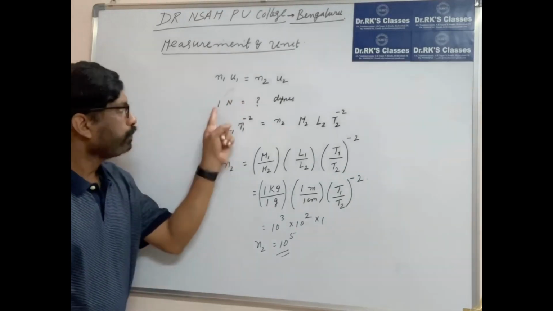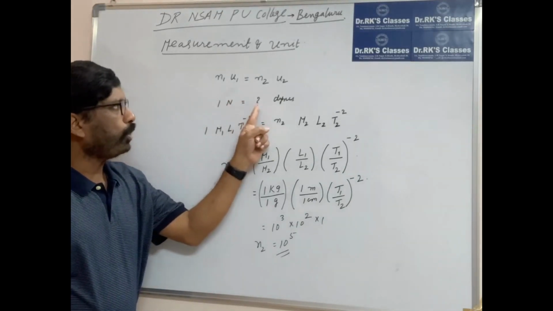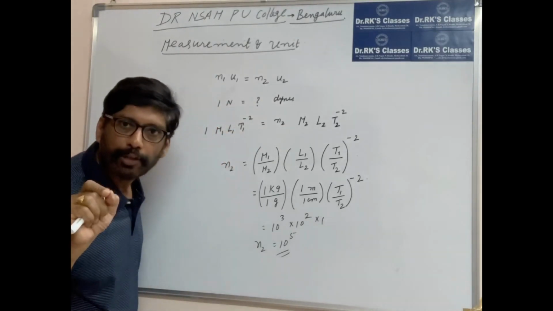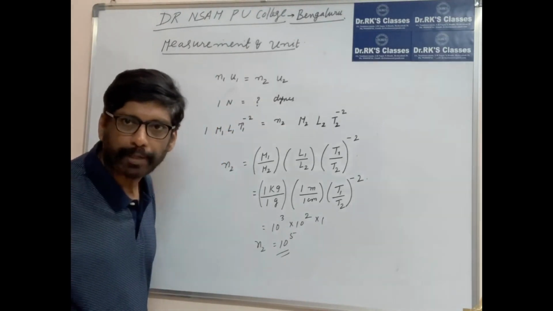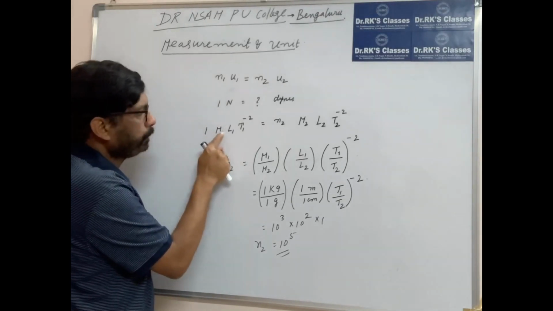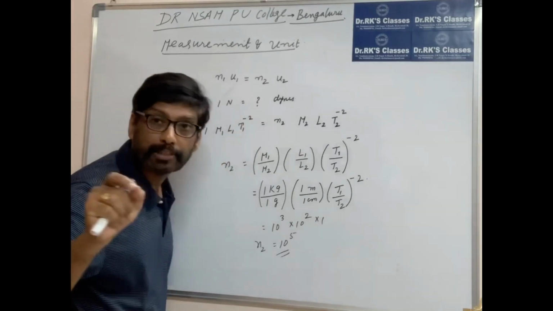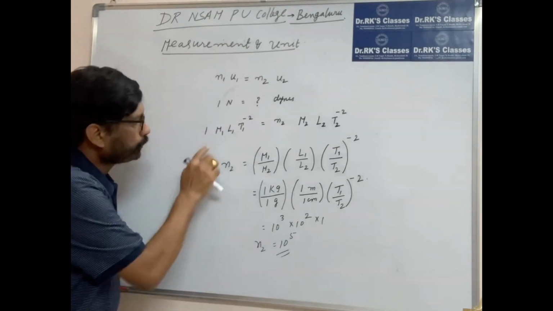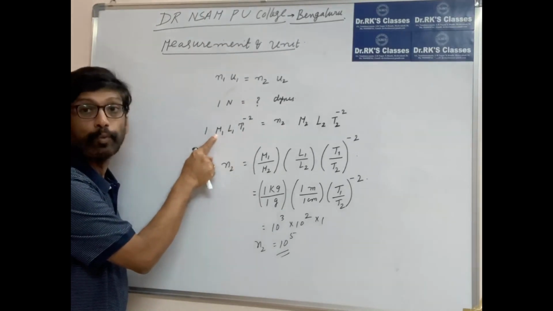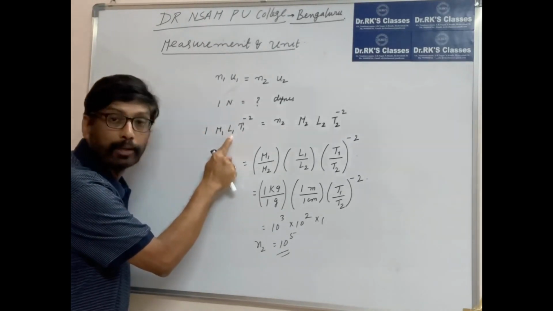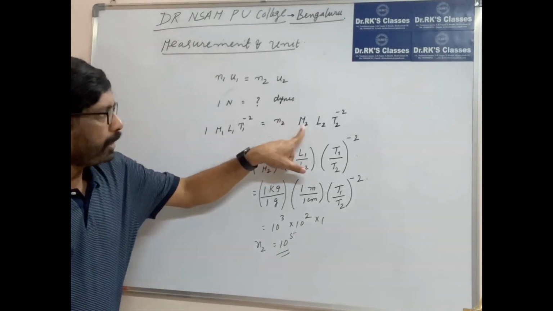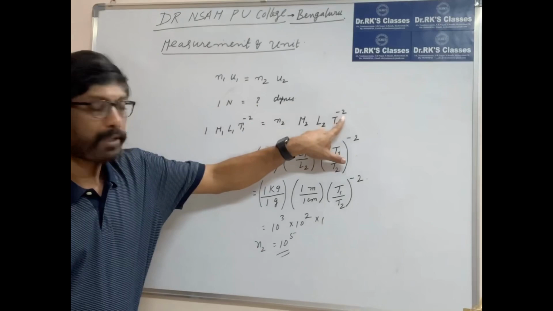So 1 Newton is equal to how many times? What do you mean by Newton? Newton is the unit of force. F is equal to MA. Mass times acceleration, its dimensional formula is M L T to the power of minus 2. That is the dimensional formula of force. So what is M1? Unit of mass in MKS system. Let us say 1 kg. L1 is 1 meter. T1 is 1 second. Is equal to N2 M2 L2 T2 to the power of minus 2.